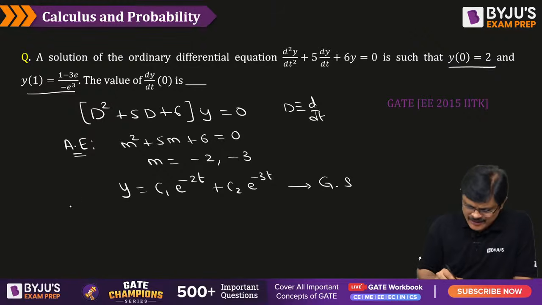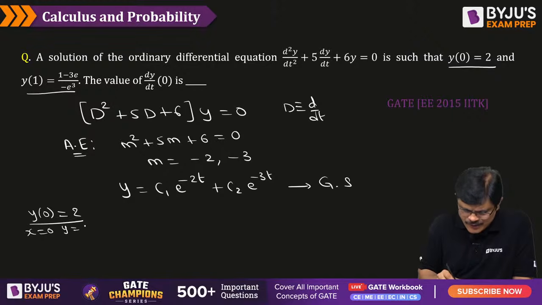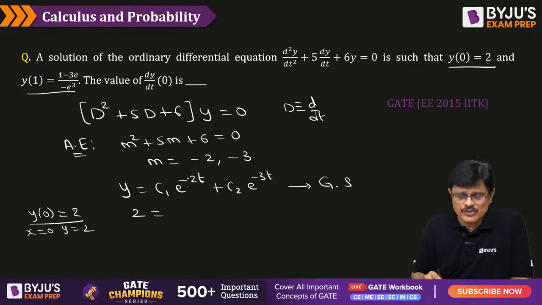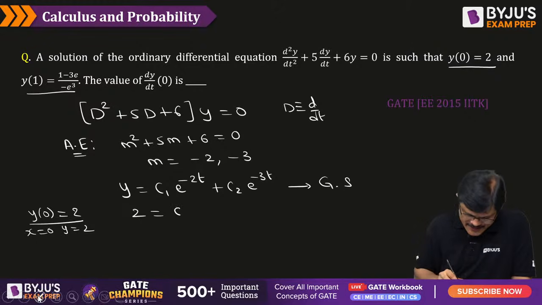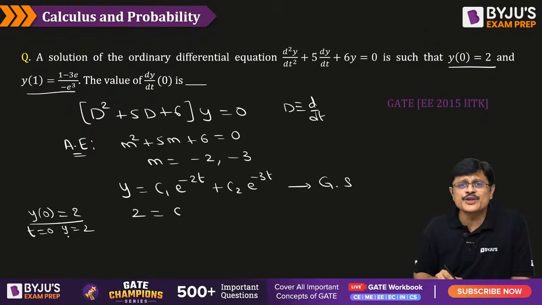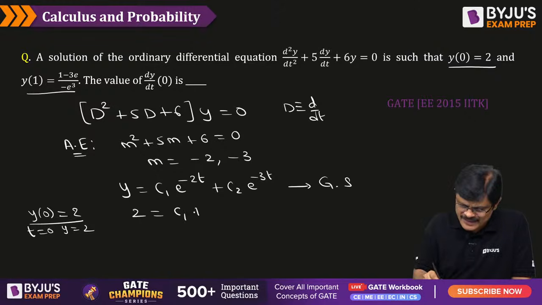Substitute the condition. What is the first condition? y at 0 is equal to 2. That is, when t is 0, the value of y is equal to 2. Sorry, it is t, not x, so let me use t only. Substituting this, you get 2 is equal to c1 e power 0, which is 1, plus c2 e power 0. So it is c1 plus c2 is equal to 2, my dear friends.